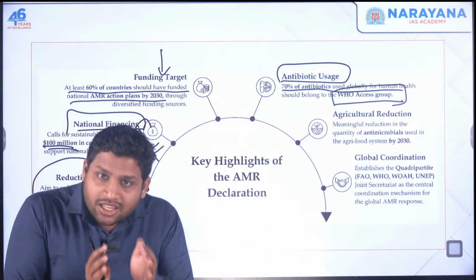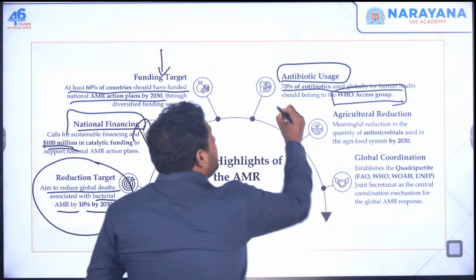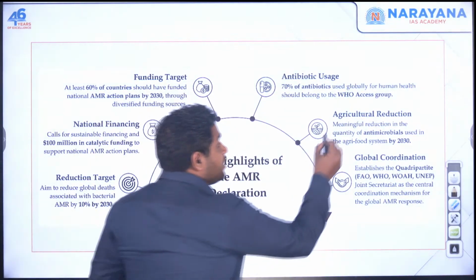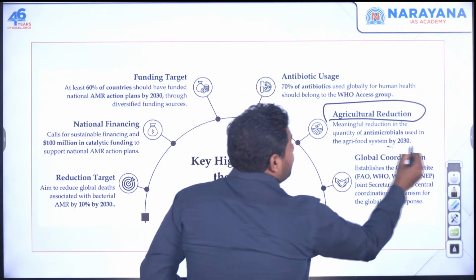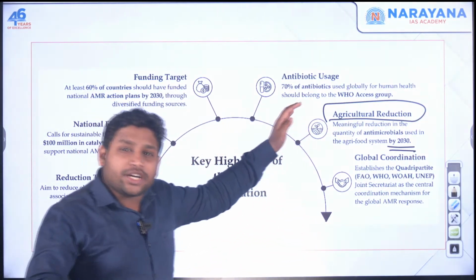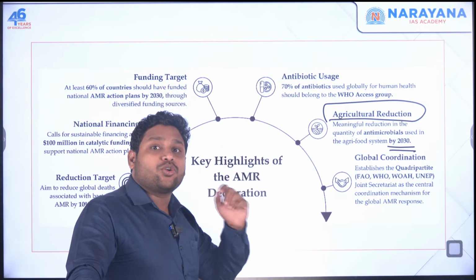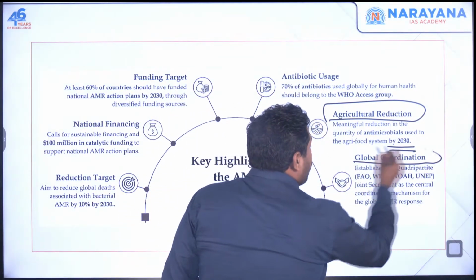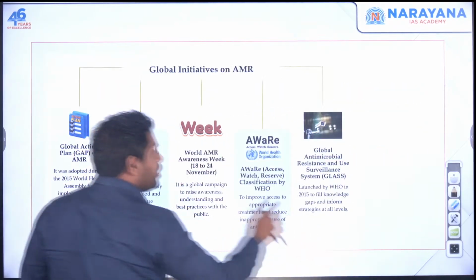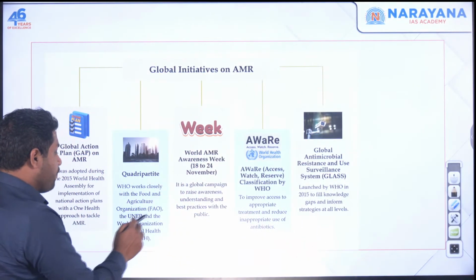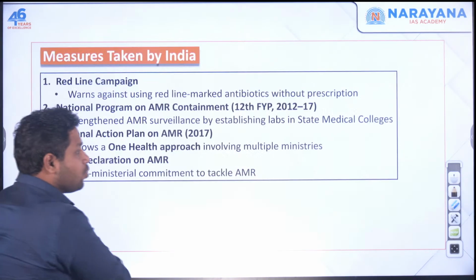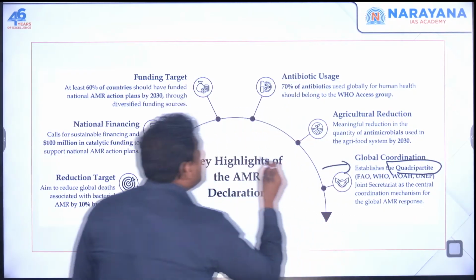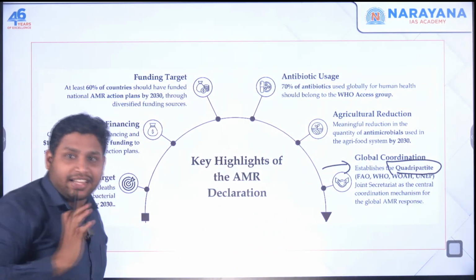So on WHO recommendations, 70% of antibiotics should be used. Then the agriculture part. By 2030 they are trying to reduce the use of antimicrobials or antibiotics in agriculture, and they expect global coordination. I talked about this quadripartite, WHO, FAO, UNEP and WOAH. This quadripartite is established in this declaration.